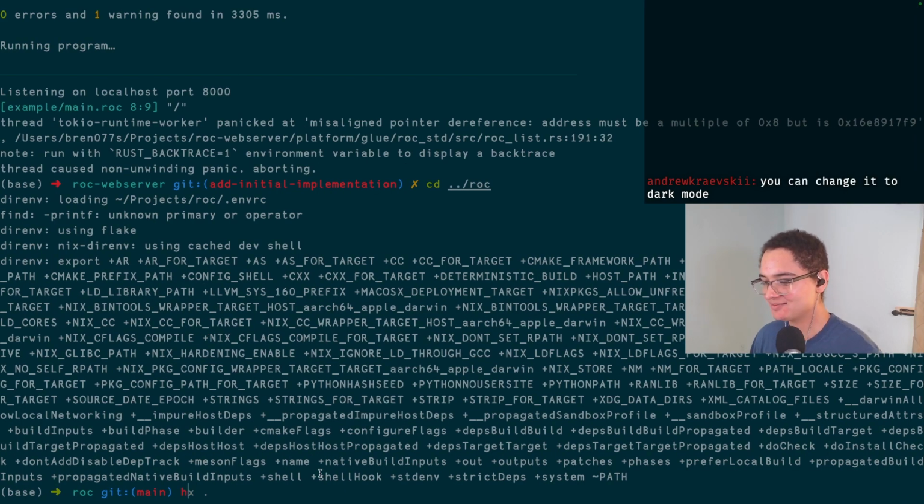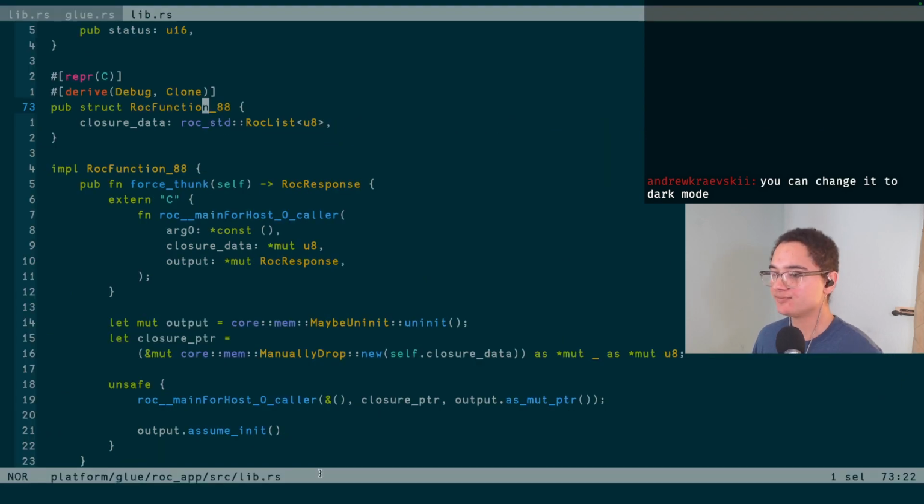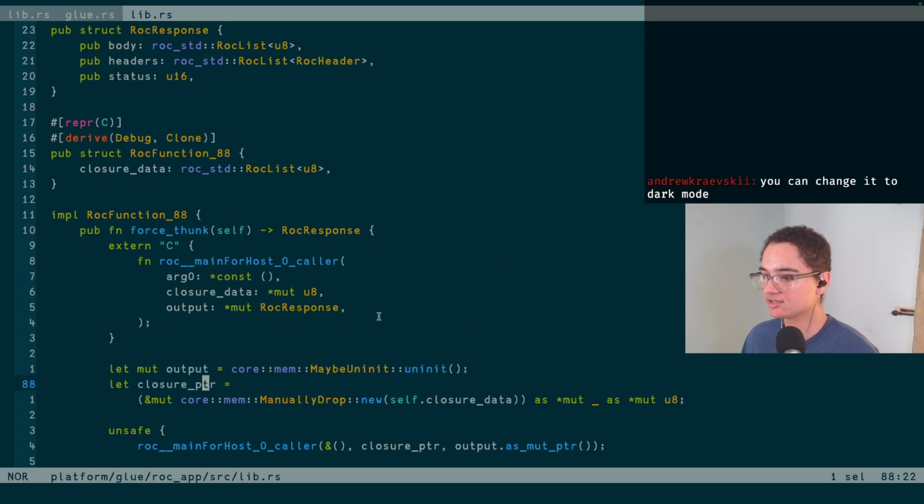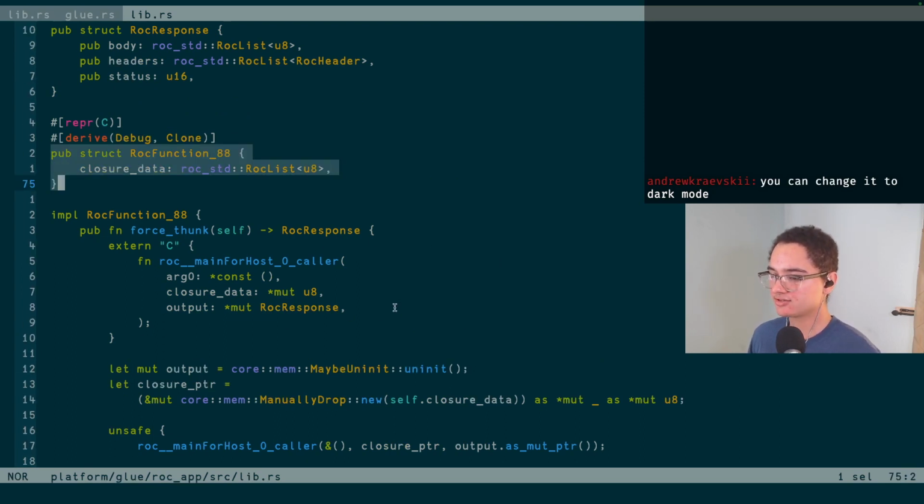But yeah, actually real quick, one more thing to show off here. Did I keep my editor open? I did. Cool. So to show what specifically is going wrong here and what we actually need to fix. This Roc function here is basically just defined as whatever the closure data is. So what is the data it's capturing that we need to reference? That's just a list of bytes. There's actually no reason for it to be a Roc list in this case, but that's fine too. I mean, a Roc list is a list fundamentally.